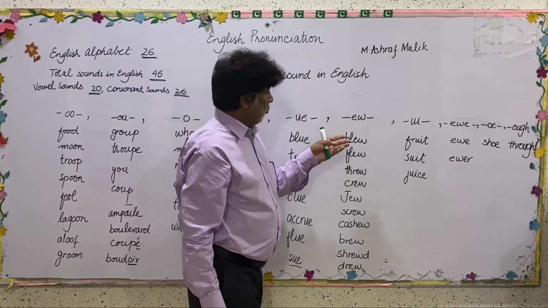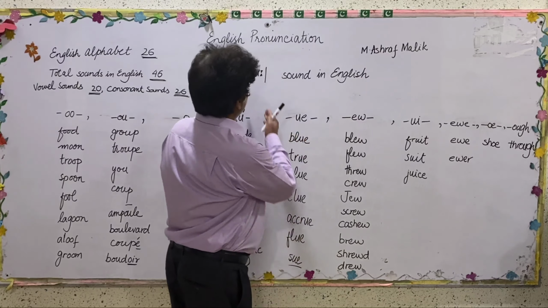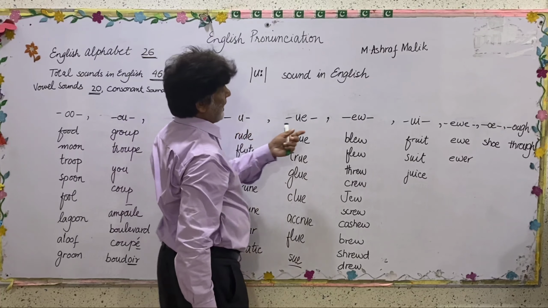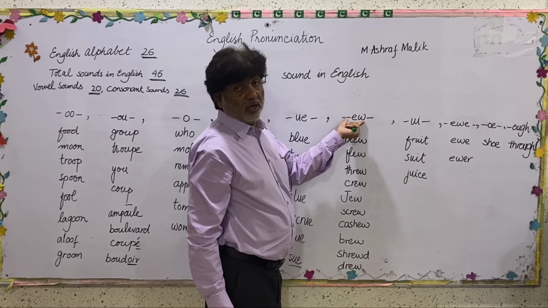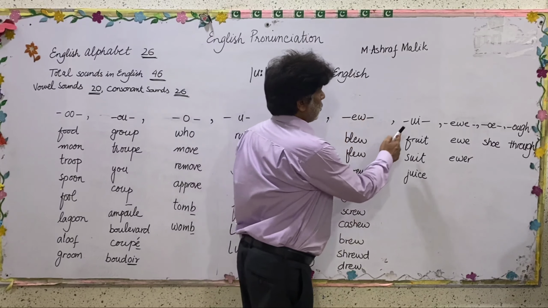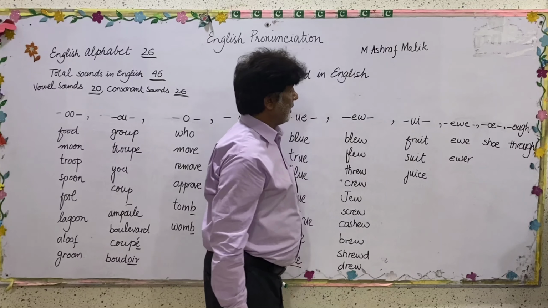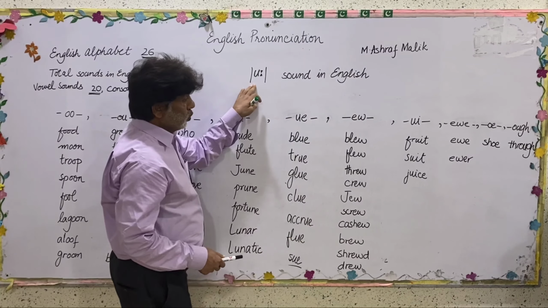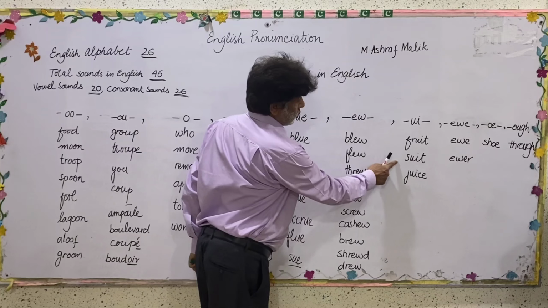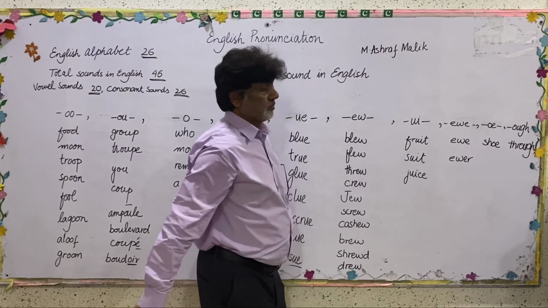But I was telling you that this U sound can be had in many different ways, and one of them is the combination of EW. UI: when these two letters come together, we may get the same oo sound, like fruit, suit, juice.